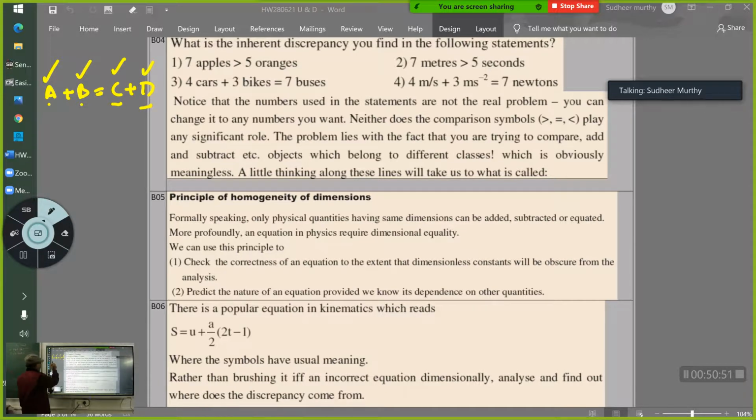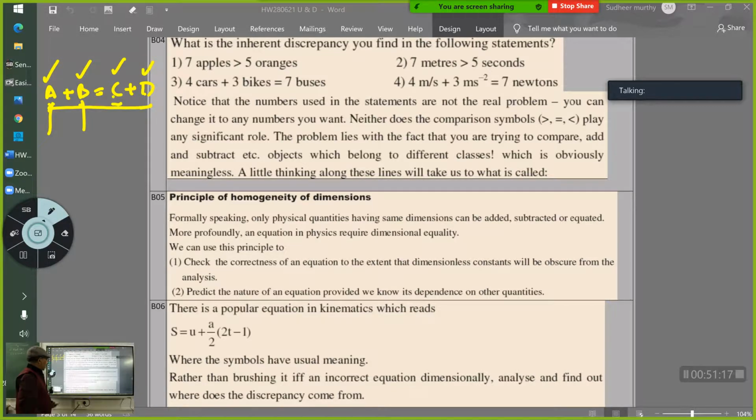Then we say this equation is homogeneous. Now you cannot say I will take A as force and B as mass or something else. Then it is not homogeneous. So if the equation is established, then all these quantities are of the same kind, same physical quantity. Is it clear? Yes, sir.